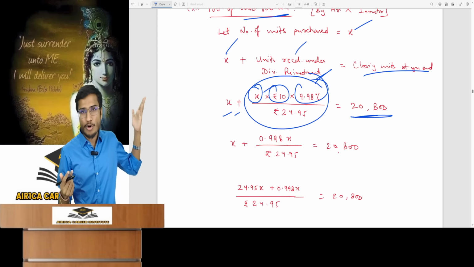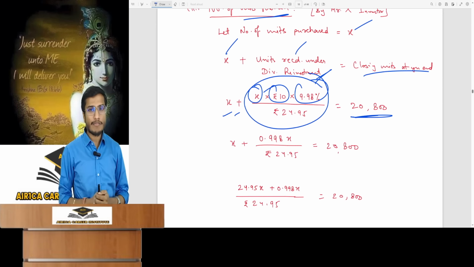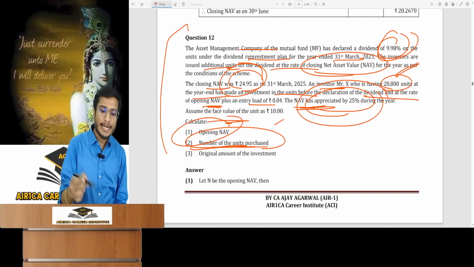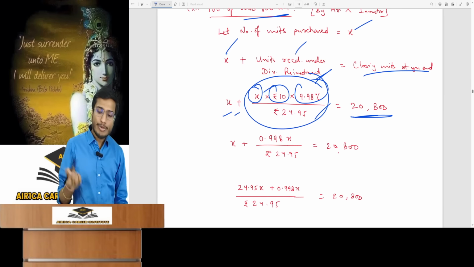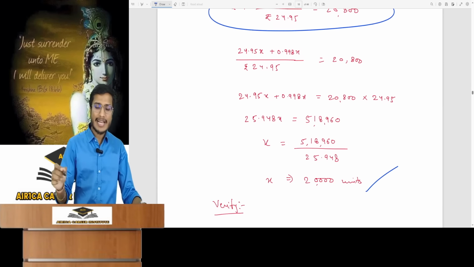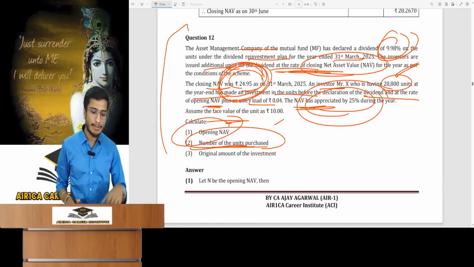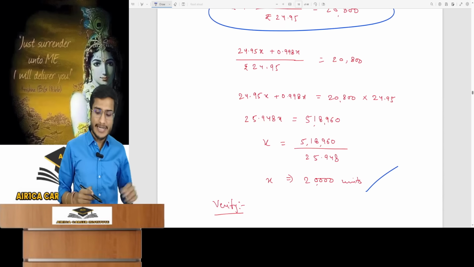This is the amount of dividend. This would have come into the bank, but instead of coming to the bank, I received it in the form of units. How did I receive it as units? The dividend was reinvested at the closing NAV as is stated. So divide by closing NAV. So you'll find the additional units. So solve the equation accordingly. You will find how many opening units I initially purchased. So what was the initial investment amount? So I invested at the opening NAV plus the entry load.